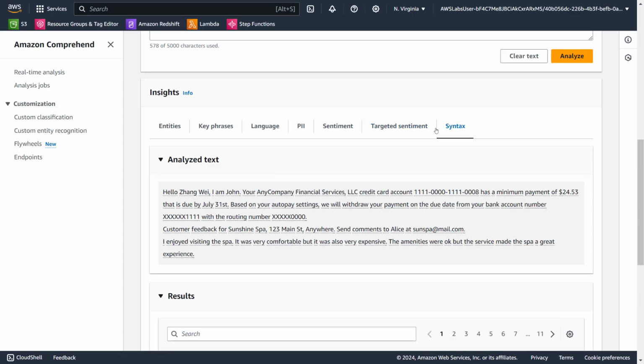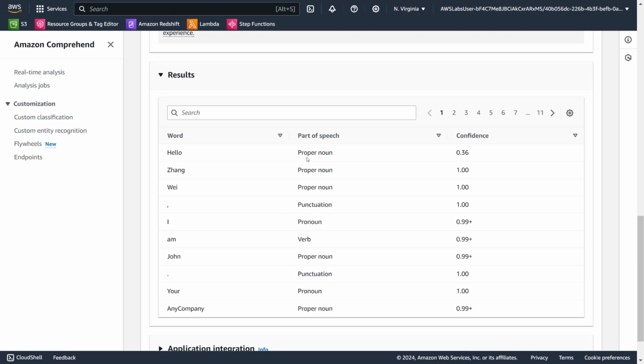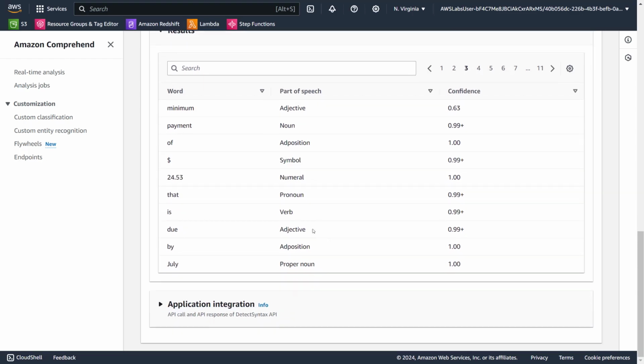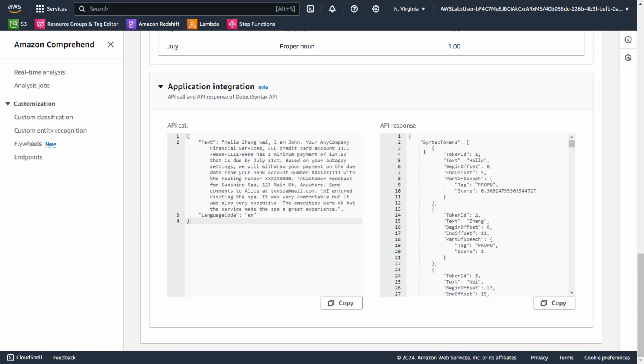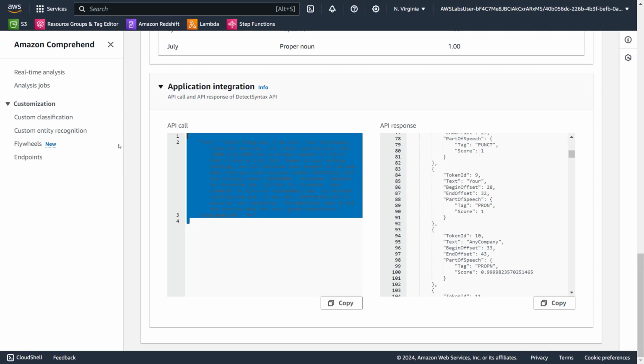What is this? It's just names and all that. And what is this? Syntax, proper noun. Oh, even English they are teaching us. Oh, nice. Add position. Okay, cool. Application integration. API call, API response. That's how it looks. This is how you need to make the API call.